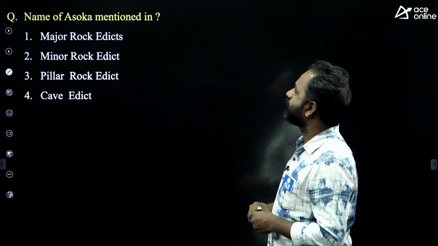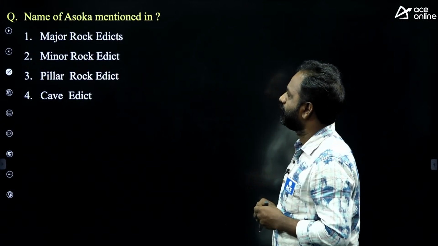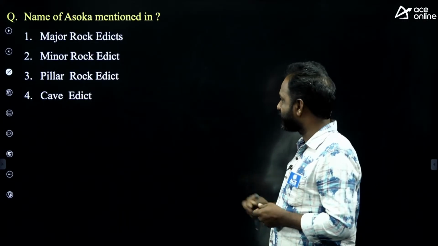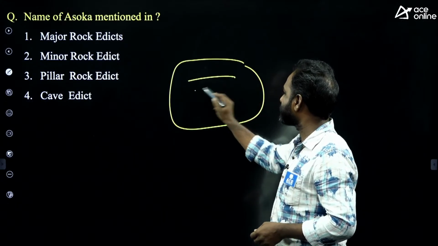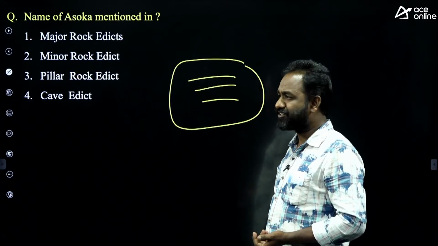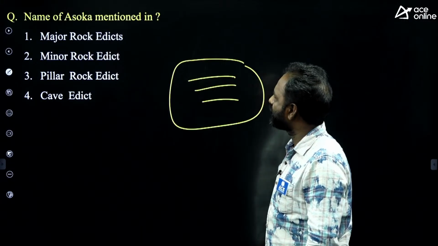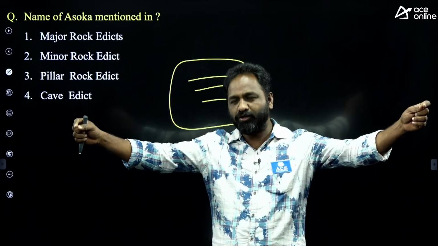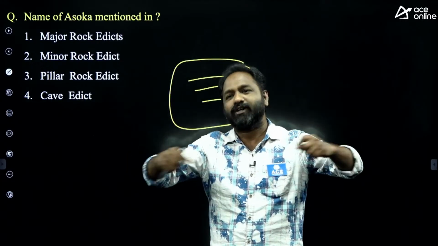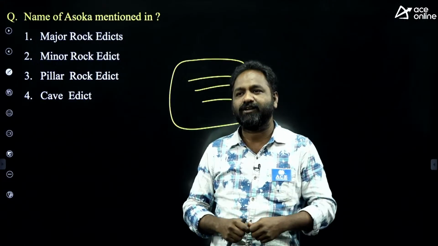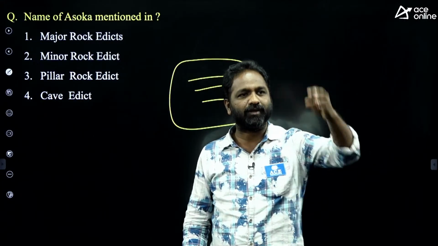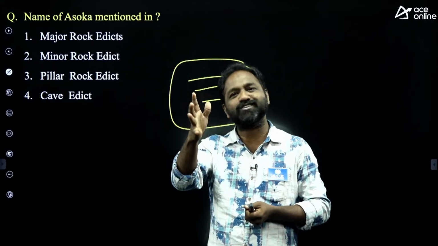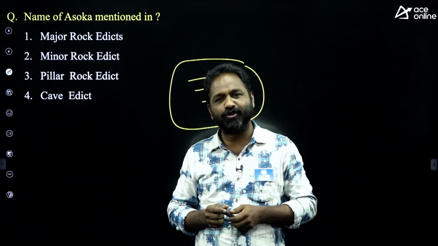The name of Ashoka was mentioned in major rock edicts, minor rock edicts, pillar edicts, cave edicts. See, on rocks many inscriptions are there. During Ashoka, he sent many people throughout the country and asked them to issue inscriptions. Like that, in many places inscriptions were issued on pillars and on rocks. But in most of the inscriptions, the word Ashoka was not mentioned.